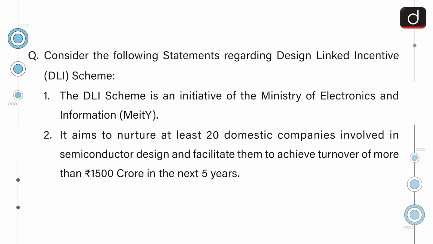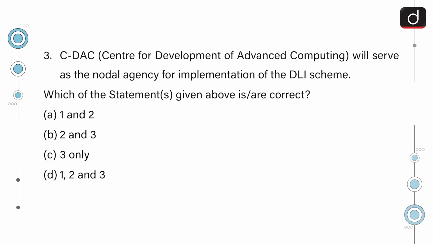Next question is, consider the following statements regarding DLI, that is Design Linked Incentive Scheme. 1. The DLI scheme is an initiative of the Ministry of Electronics and Information. 2. It aims to nurture at least 20 domestic companies involved in semiconductor design and facilitate them to achieve turnover of more than 1500 crore rupees in the next 5 years. 3. CDAC, that is Centre for Development of Advanced Computing, will serve as the nodal agency for implementation of the DLI scheme. Which of the statements given above is or are correct? 1 and 2 only, 2 and 3 only, 3 only, or 1, 2 and 3? The correct answer is option D, 1, 2 and 3. That is, all the statements are correct.